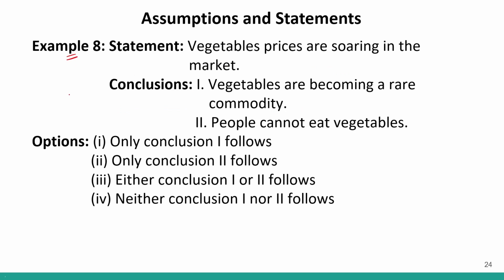Example number 8. Statement is given to us. It says vegetable prices are soaring in the market. Soaring means increasingly high. So the prices of the vegetables are increasingly high in the market. Okay, this is given in the statement. First conclusion says vegetables are becoming a rare commodity. Rare commodity basically means the unavailability of a vegetable, correct? So if it is becoming rare, that means it is unavailable.